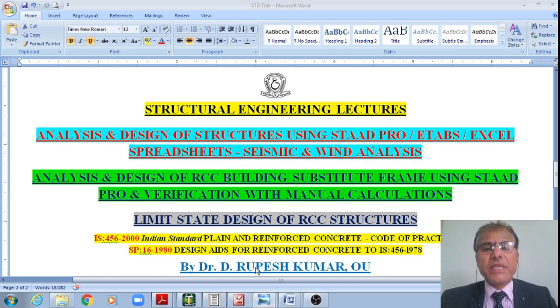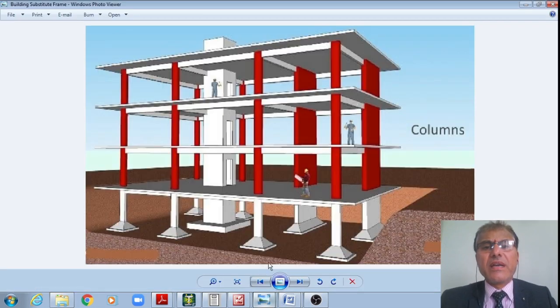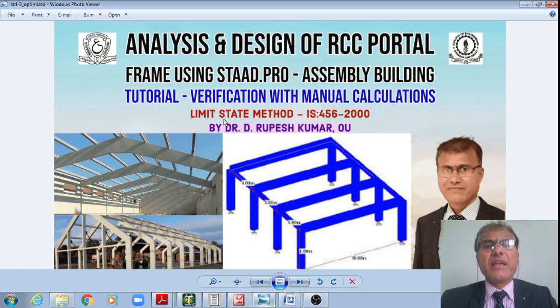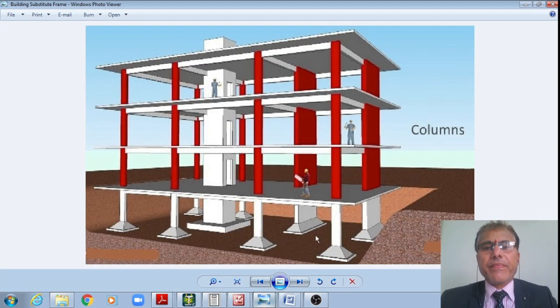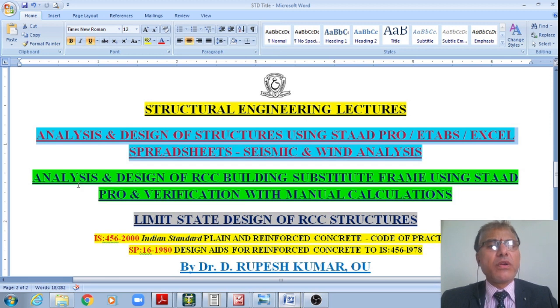In the previous class we have seen the analysis and design of a portal frame using StatPro, that of an assembly building, tutorial verification with manual calculation like this. In today's class we shall see the design of this portal frame, that of a multi-story building, analysis and design of RCC building substitute frame using StatPro, verification with manual calculations, right?